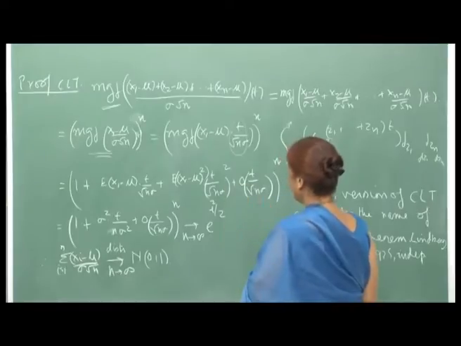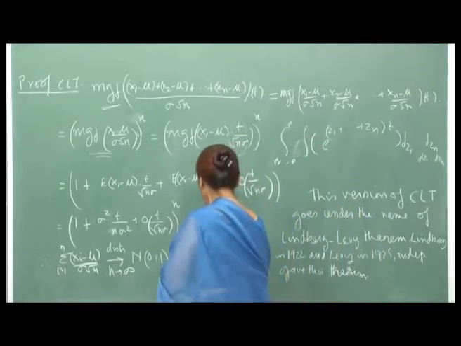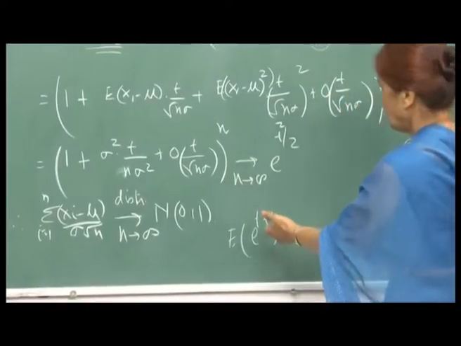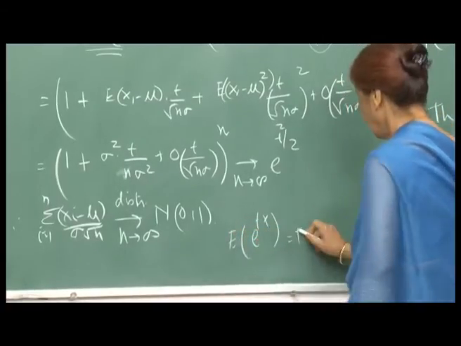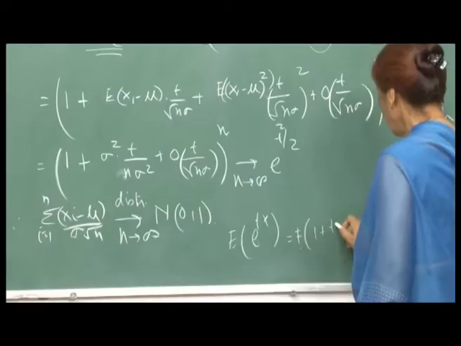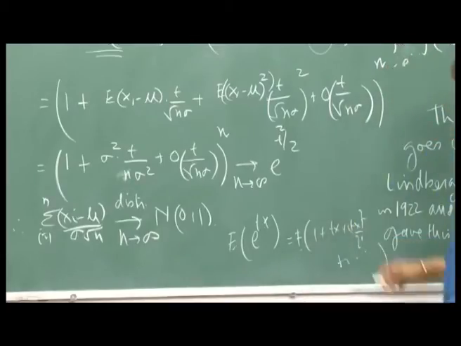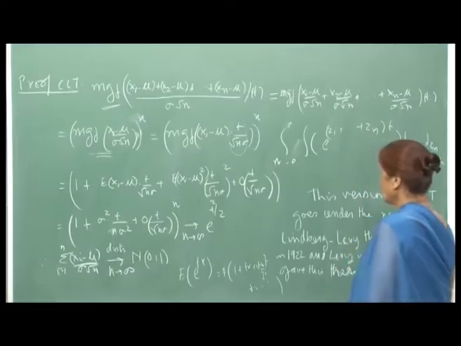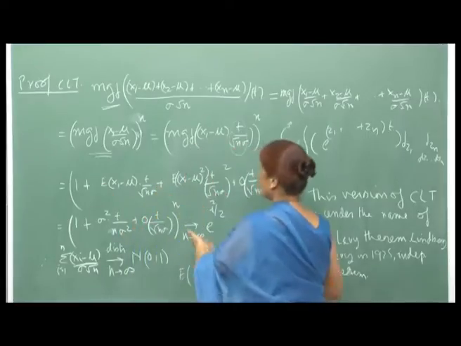Now, you expand this, remember when you are writing this. So, I am just expanding my e raised to tx, and this will be the expectation of 1 plus tx plus (tx) whole square by factorial 2 and so on, right, the expansion of e raised to tx. So, that is what I am doing, and then I am taking expectation inside.